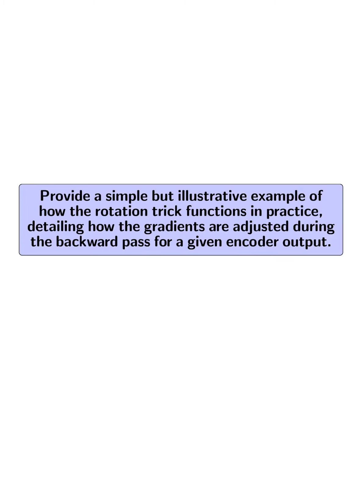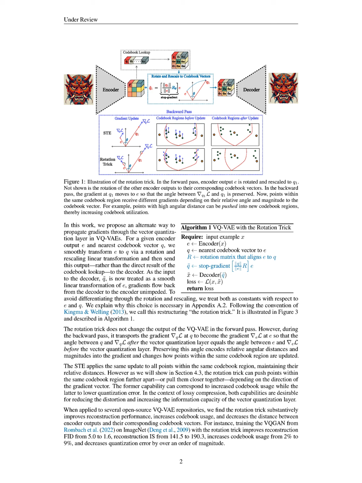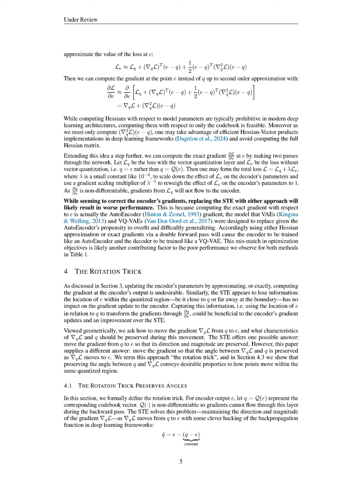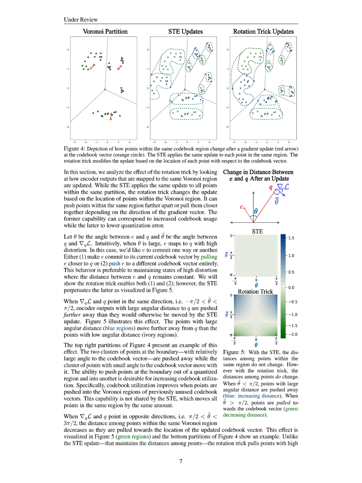Provide a simple but illustrative example of how the rotation trick functions in practice, detailing how the gradients are adjusted during the backward pass for a given encoder output. The rotation trick functions by transforming the encoder output, E, to the nearest codebook vector, Q, through a rotation and rescaling linear transformation. During the backward pass, instead of using the straight-through estimator, STE, which sets the gradient, ∂Q/∂E, to the identity matrix, the rotation trick adjusts this gradient based on the position of E relative to Q. Specifically, it preserves the angle between the gradient, ∇_Q L, at Q, and the codebook vector, Q, as it